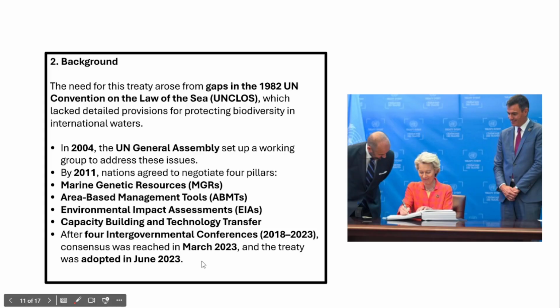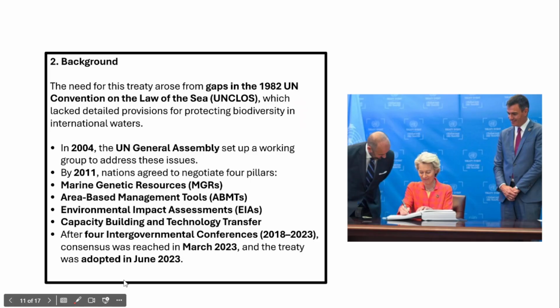And in fact, the need for this treaty arose from the gaps in the 1982 UN Convention on the Law of the Sea, which is also known as UNCLOS. As of now, UNCLOS is a major international convention or treaty that governs the global seas. However, there are certain shortcomings or gaps, and that has led to the framing of the Global High Seas Treaty. The UNCLOS lacked detailed provisions for protecting biodiversity in international waters. So in order to protect biodiversity in international waters beyond national jurisdiction, there is a need to bring in the High Seas Treaty.